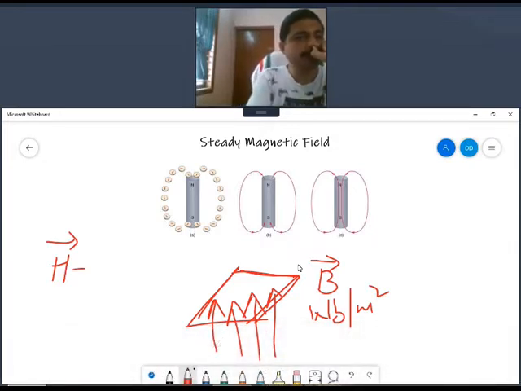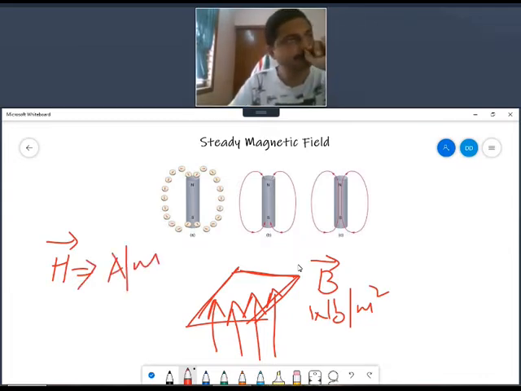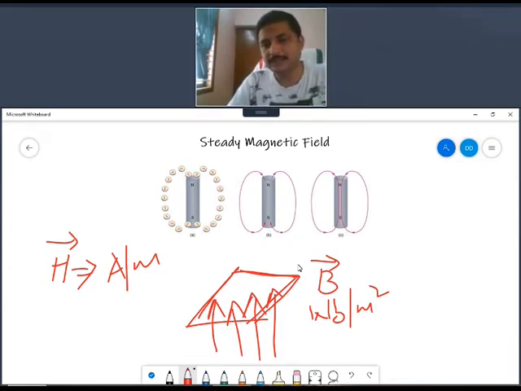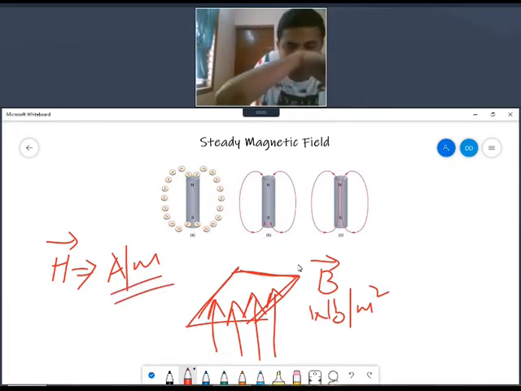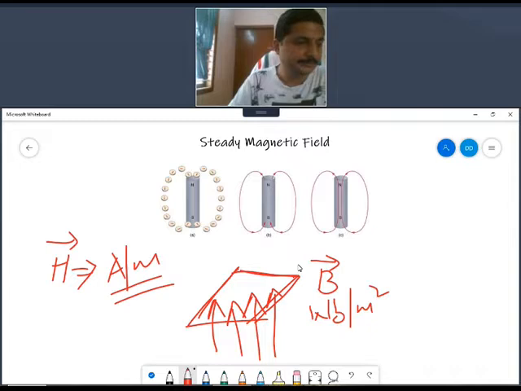Magnetic field intensity is usually measured in ampere per meter, current per meter. We'll see why it is ampere per meter. There are other units also, but we will be concentrating on ampere per meter.